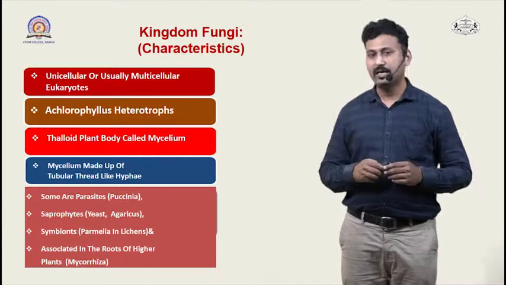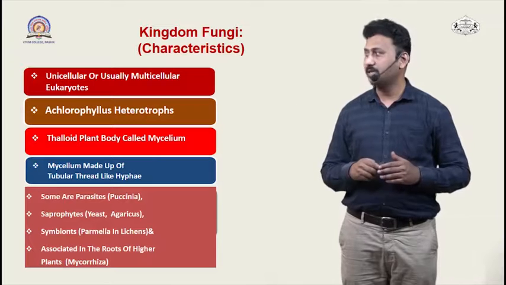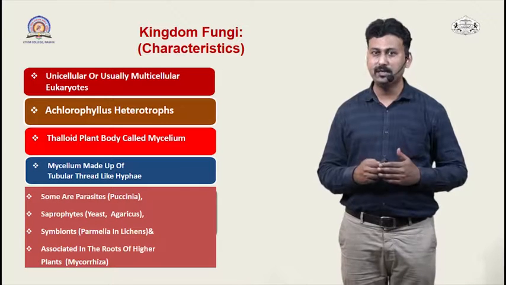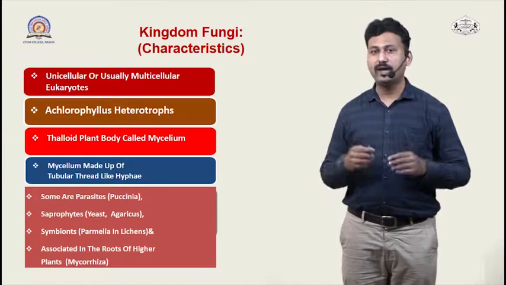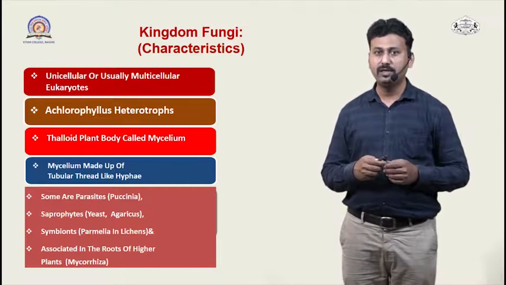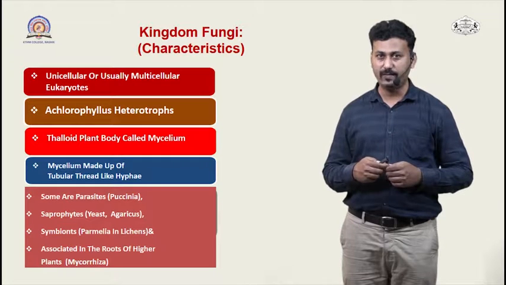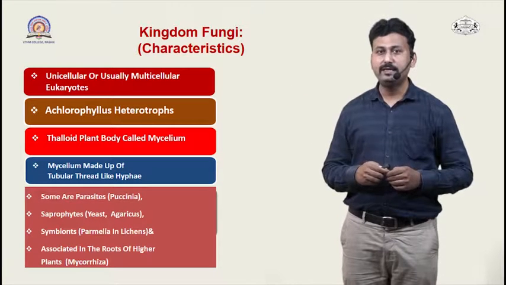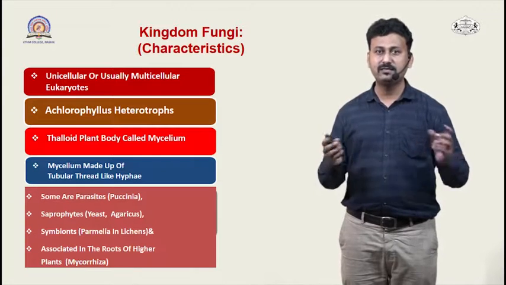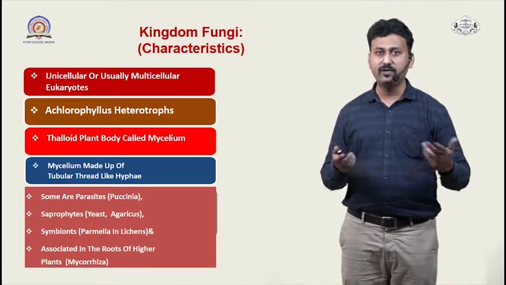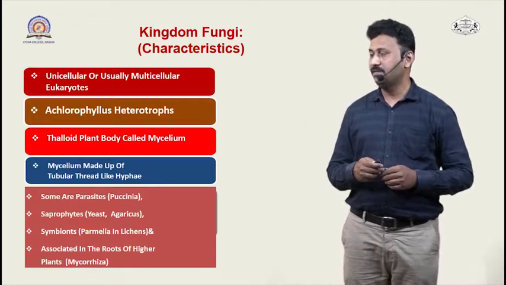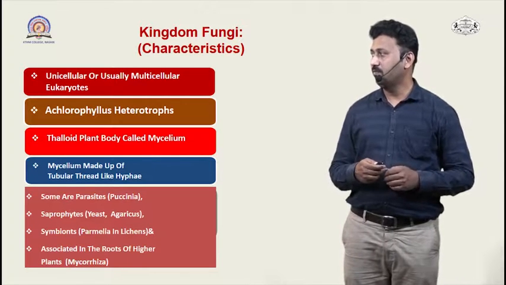These fungi are unicellular or usually multicellular eukaryotes. They are achlorophyllous heterotrophs because they cannot produce the chlorophyll pigment, so they are dependent on other organisms for their food requirements. Their body is thalloid and is made up of mycelium. They have branched structures called hyphae, which further give rise to a structure called mycelium. This mycelium is made up of hyphae.